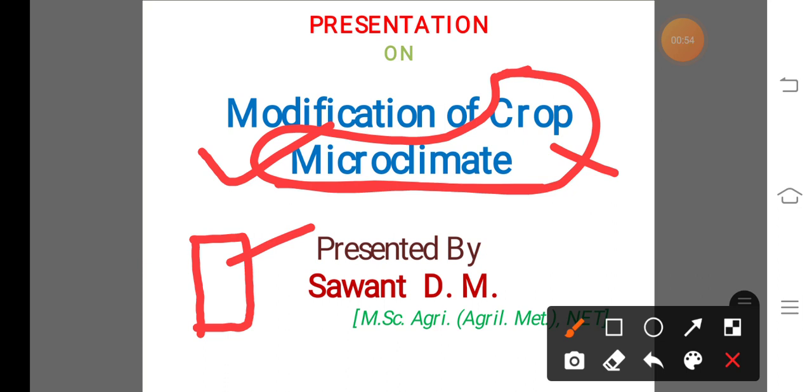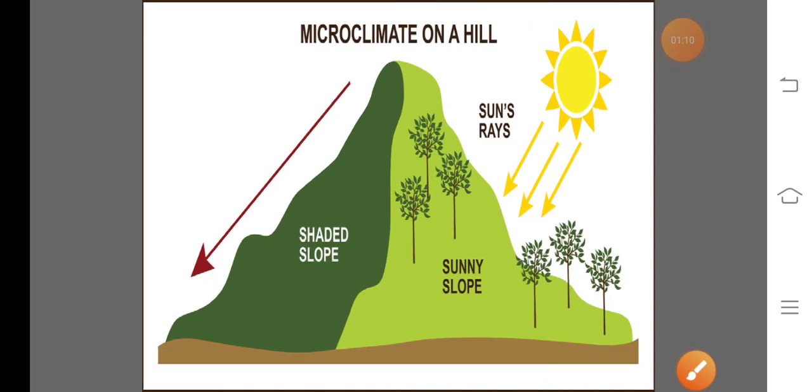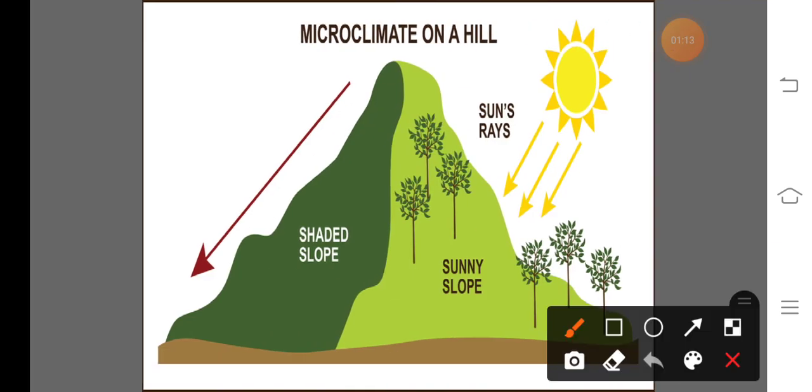In this topic we will discuss these. Firstly we discuss what is meant by microclimate, and after that we discuss the crop microclimate. So first one, microclimate. Here, microclimate means